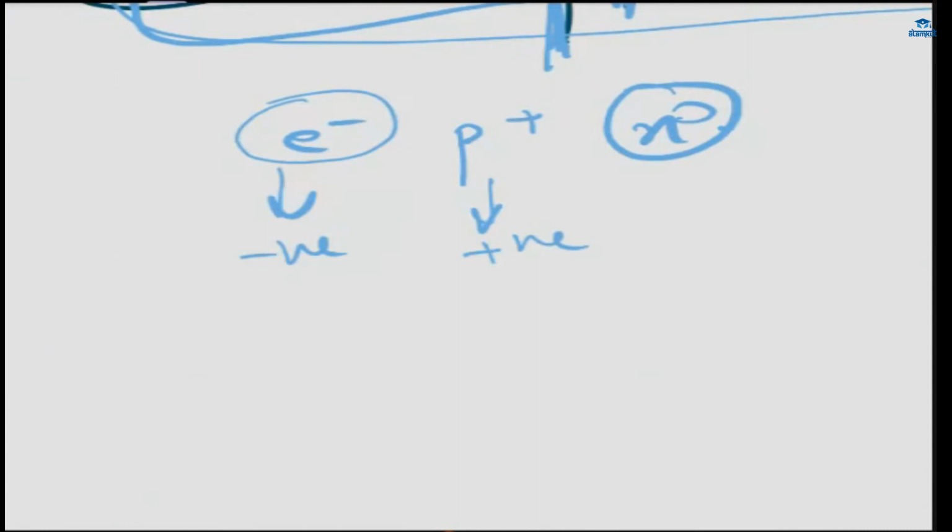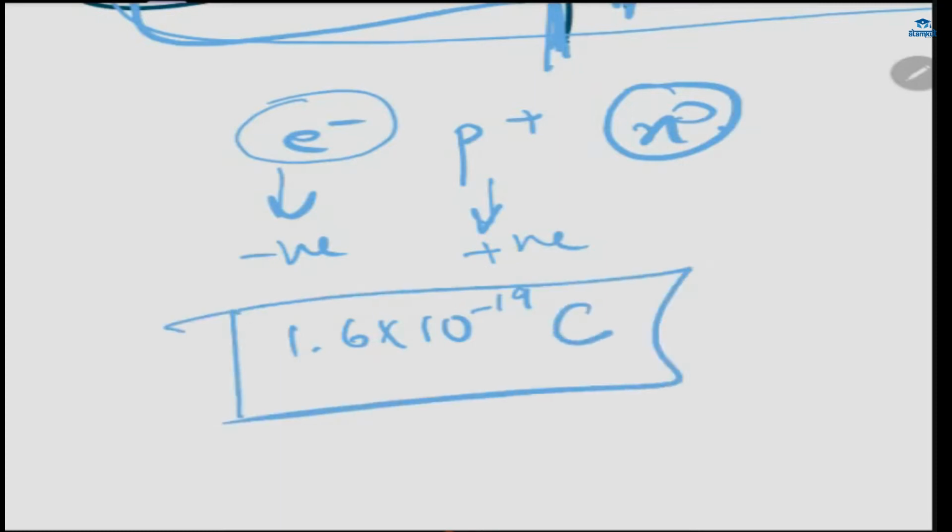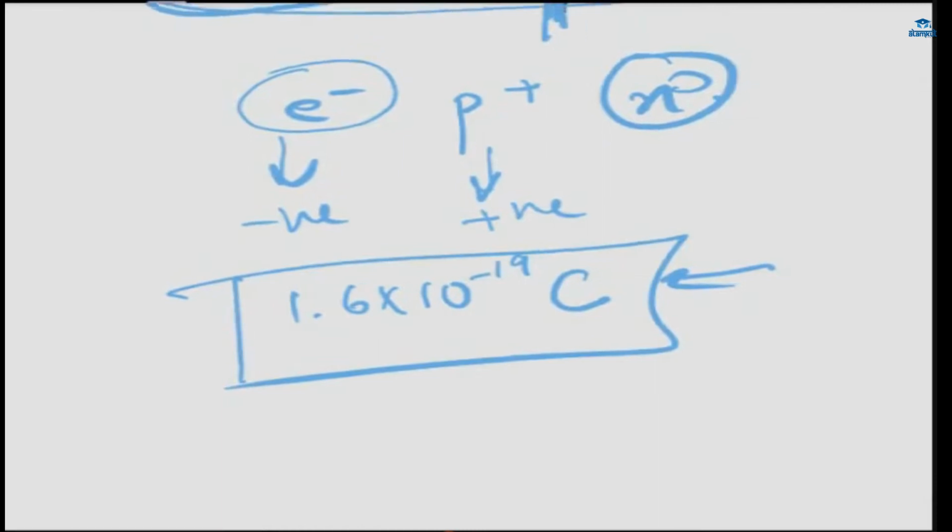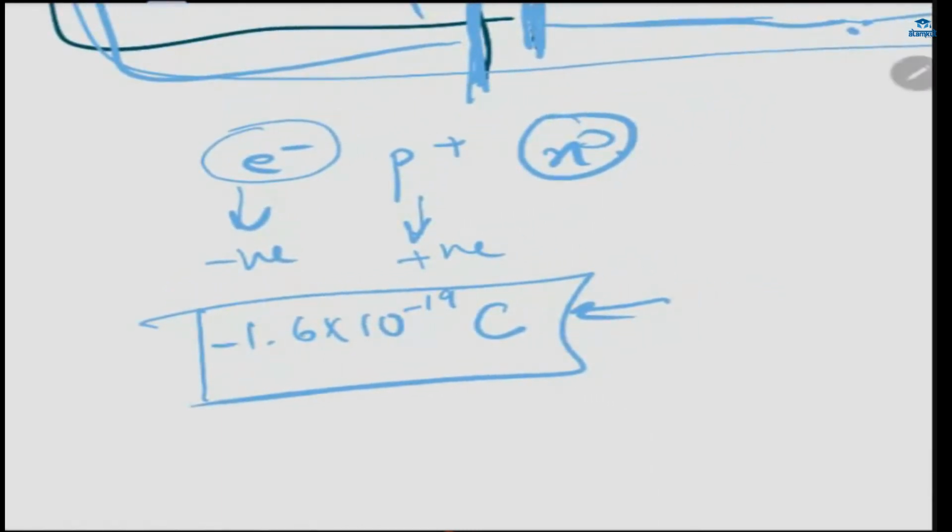It's 1.6 into 10 to the power minus 19. Coulomb. Okay, don't forget the unit. 1.6 into 10 power minus 19 coulomb is the charge on one electron. It will have a negative sign for an electron and a positive sign for a proton, and neutron will have no charge.